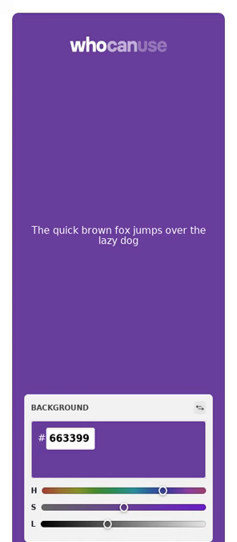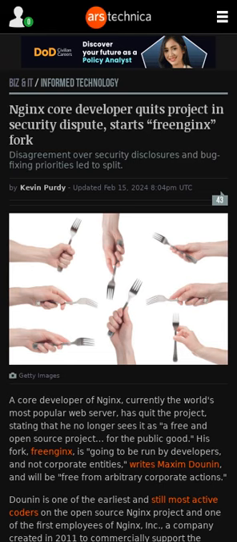Who Can Use is a tool that helps designers understand how color contrast can affect different people with visual impairments. Freenginx will be run by developers, not corporate entities, freeing it from arbitrary corporate actions.